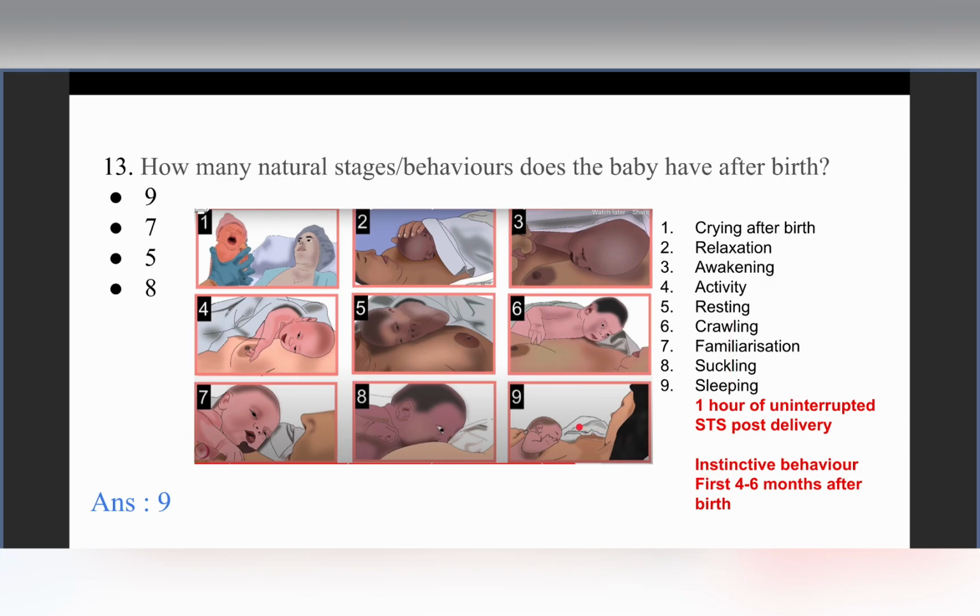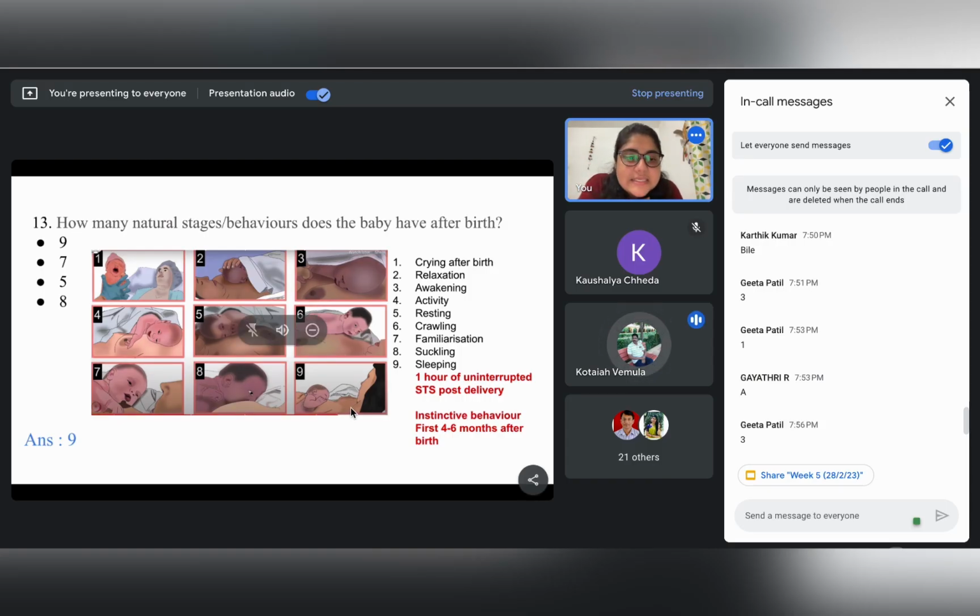So this, ma'am, is, yes, sorry. Yes, ma'am, yes. The initiation of breastfeeding comes under also this breast crawl also is a part of the initiation of the. Yes, yes.